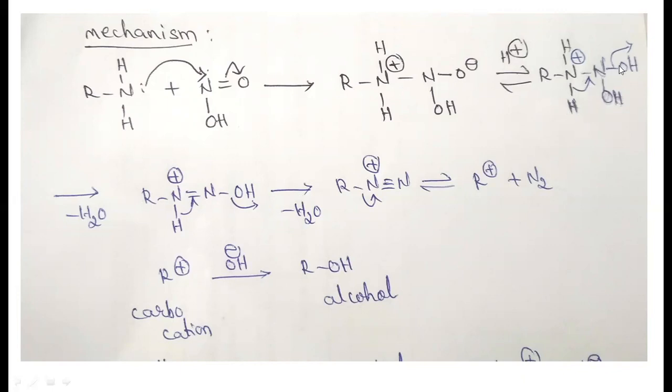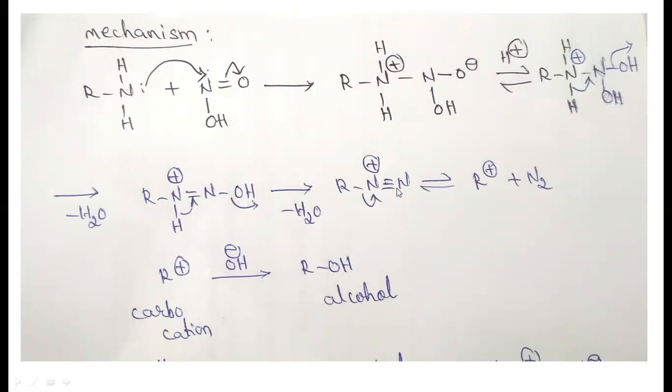Whenever one molecule of water is eliminated, a new pi bond forms. Again this compound undergoes elimination: H plus is eliminated from here and OH minus from there, leaving as a water molecule, and again a new bond forms.